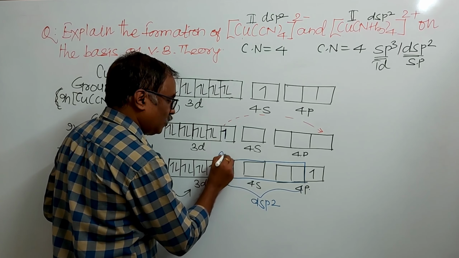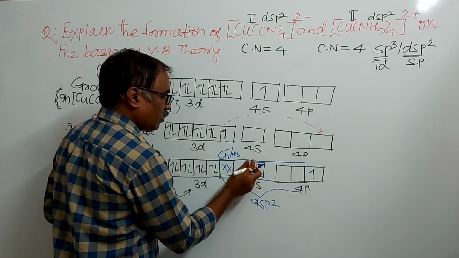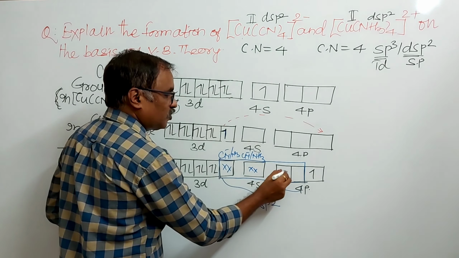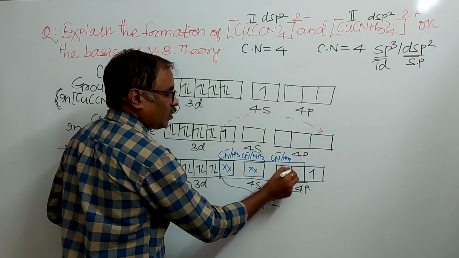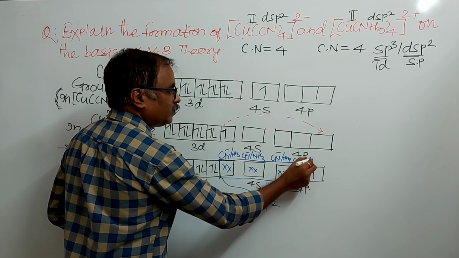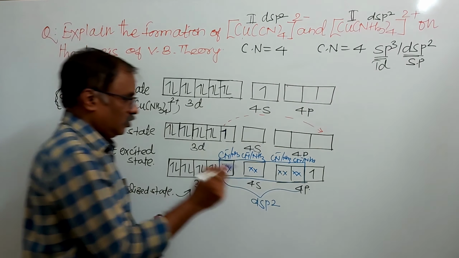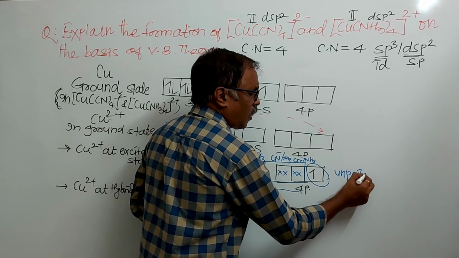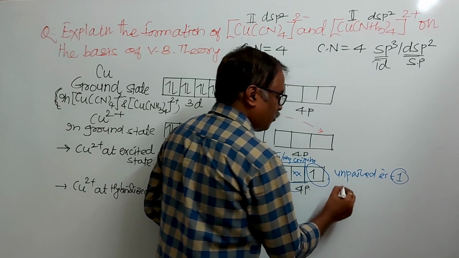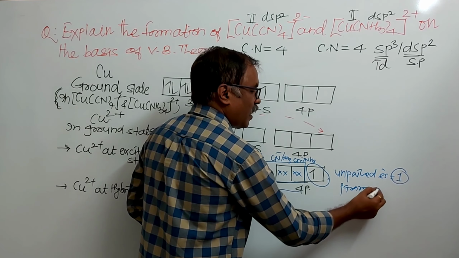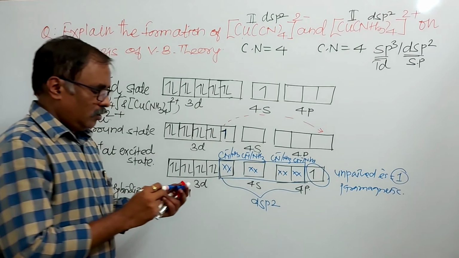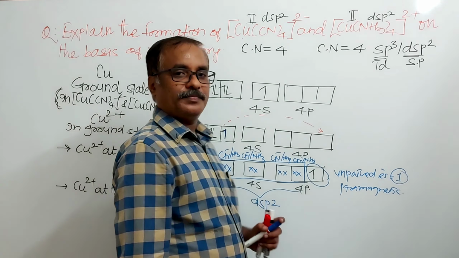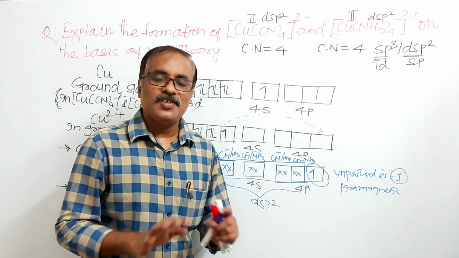Here it is the first CN- or ammonia, here the second, here the third, here the fourth CN- or ammonia. Still there is one unpaired electron. The number of unpaired electrons is 1, and it is paramagnetic. But remember, this unpaired electron is present in 4p, so it can be removed very easily.